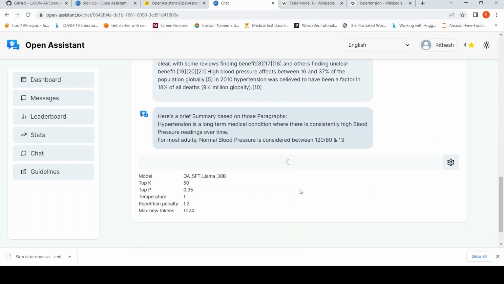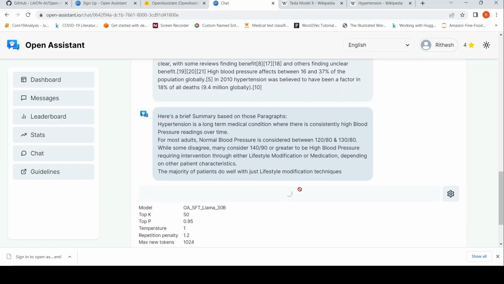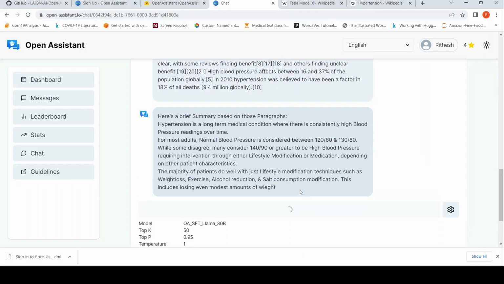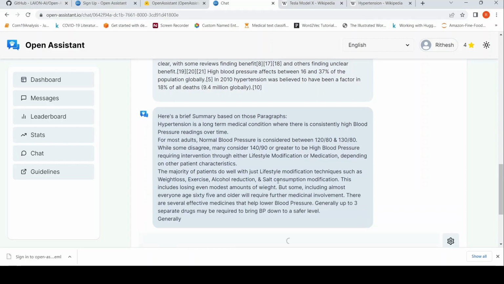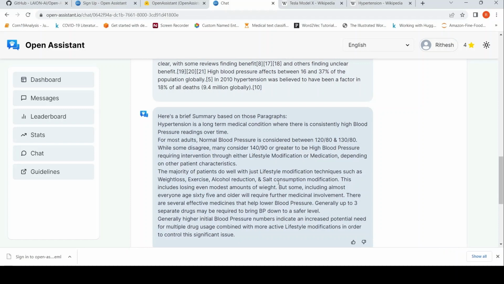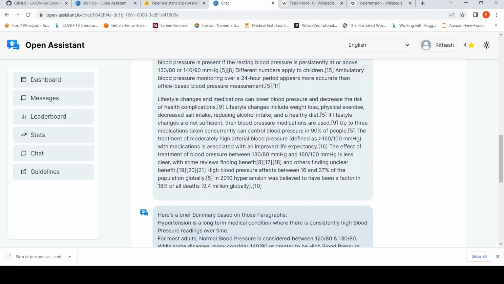Long-term medical, consistently high blood pressure, normal 120. Okay, while some consider requiring intervention through this thing. Do well with such as weight loss, all this includes. Okay. Nice. So it kind of generated a summary. Okay. Yeah. So this was certain use cases.